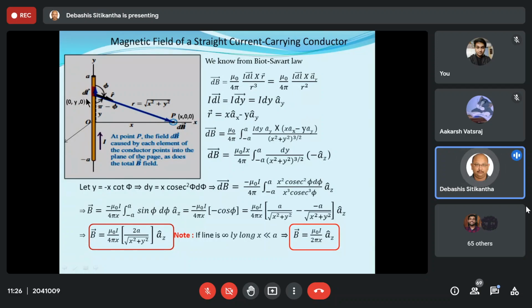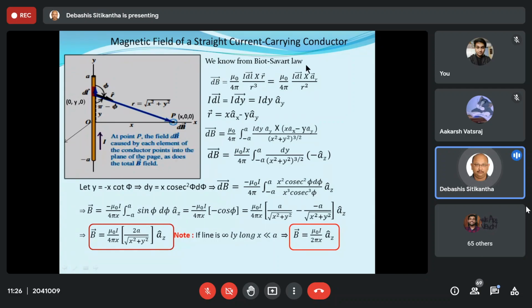Now, as I told you, in order to solve such types of problem, what I need to do? I need to take a very small portion of the conductor. That means I have to take a small current element. Then I have to evaluate the magnetic field created because of this small current element, and once I have determined it, I have to integrate it over the entire length in order to get the total magnetic field. So this is the procedure that we have been following since long. Okay, so let us do it.